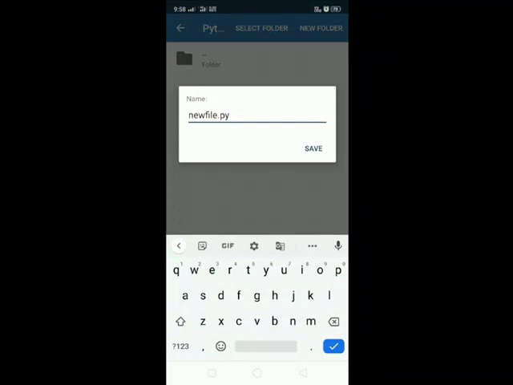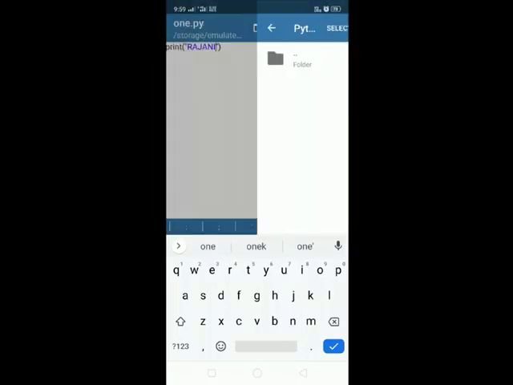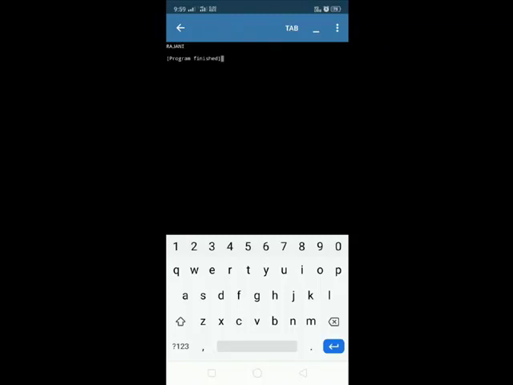So here this is my first file. The file name is 1.py. So all the Python files' extension must be .py only, because the interpreter can run those files only. Now click on save. So here 1.py is the file name. Now how to run the file? Just click on this icon, the yellow color icon. So now the output is Rajani. So this is the output.